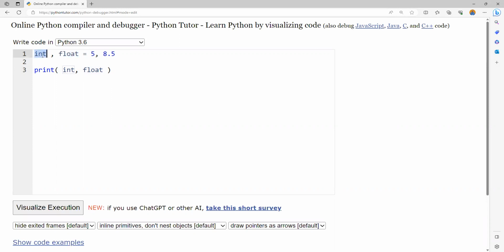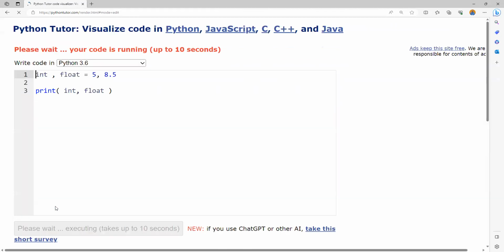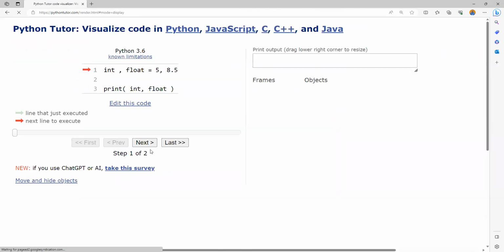Here, I'm using them as variables. Can I use int and float as variables? Are they keywords? So these are the questions you basically have. Let's try to run this code, understand this, and then I'll tell you more about it.